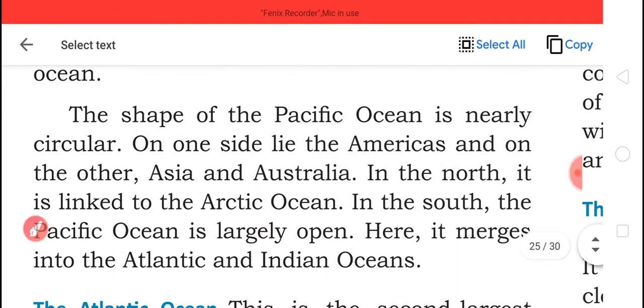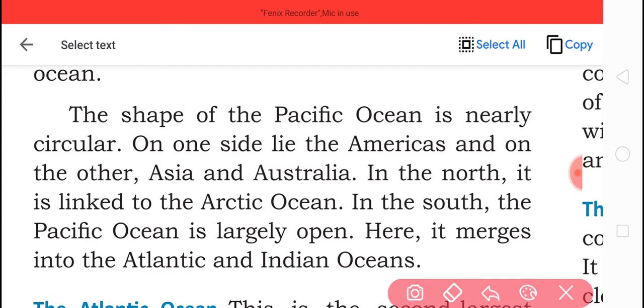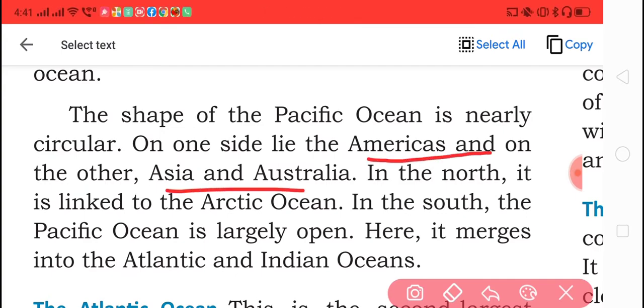The shape of the Pacific Ocean is generally circular. On one side is America, on the other side Asia and Australia. In the north it is linked with the Arctic Ocean. In the south, the Pacific Ocean is largely open, hence it merges with the Atlantic and the Indian Ocean.